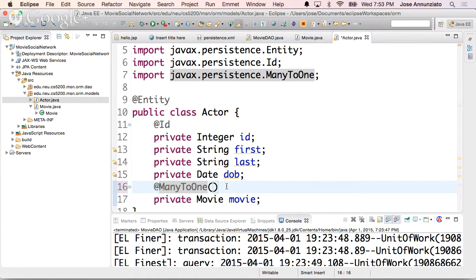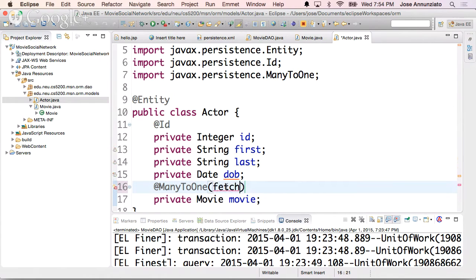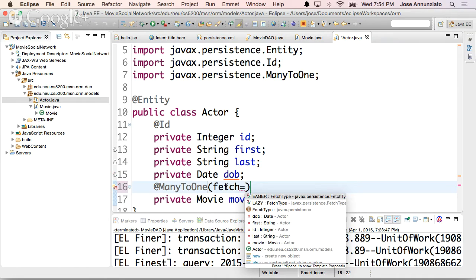So we can configure this through a fetch. We can configure what kind of fetch policy we want, meaning, when do you want me to fetch the actors? When do you want me to fetch these actors for that particular movie? And we can say there's several options. There's eager, and there's lazy.